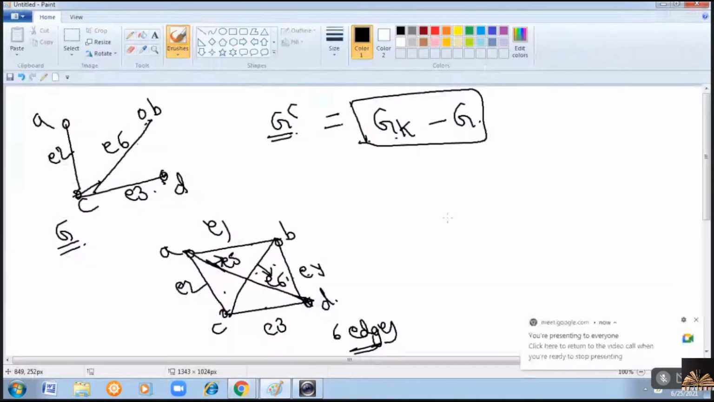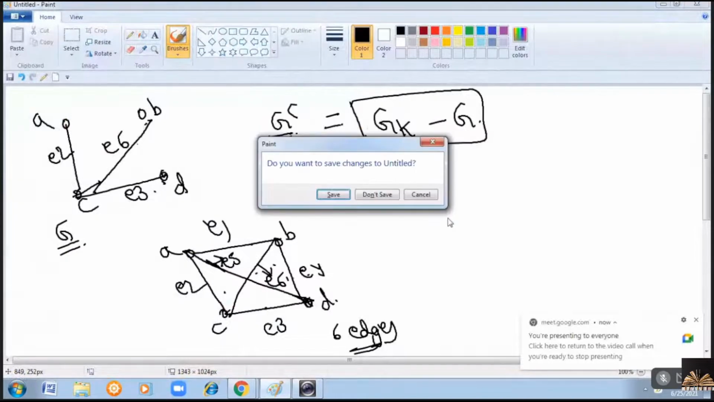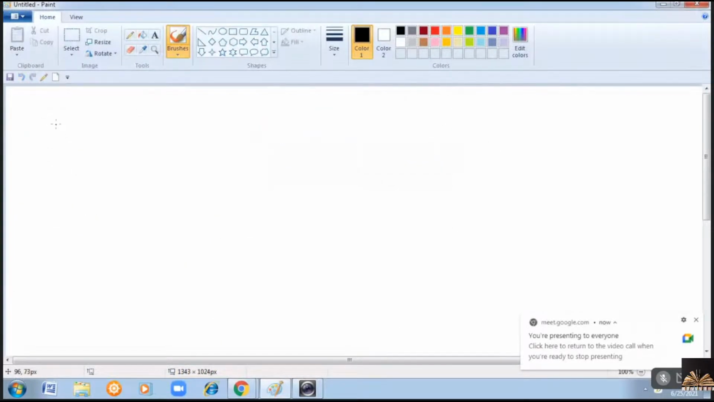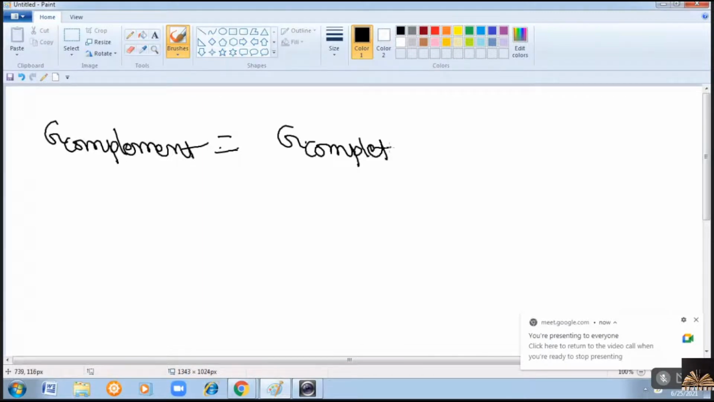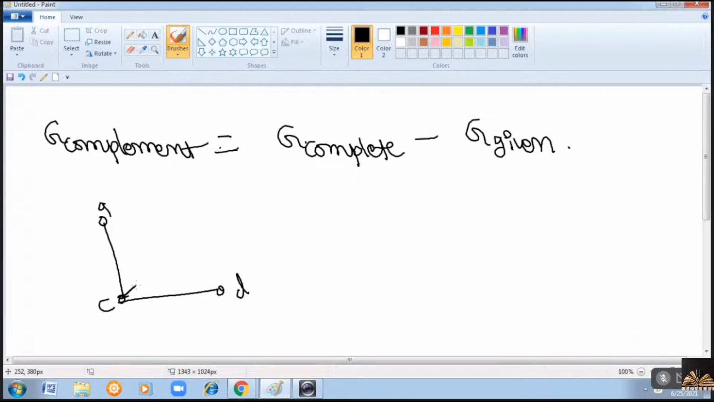Okay, I'll explain. Listen carefully: the complement of a graph is equal to the complete graph minus the given graph. Right? So now a graph is given like this. You have to find its complement.